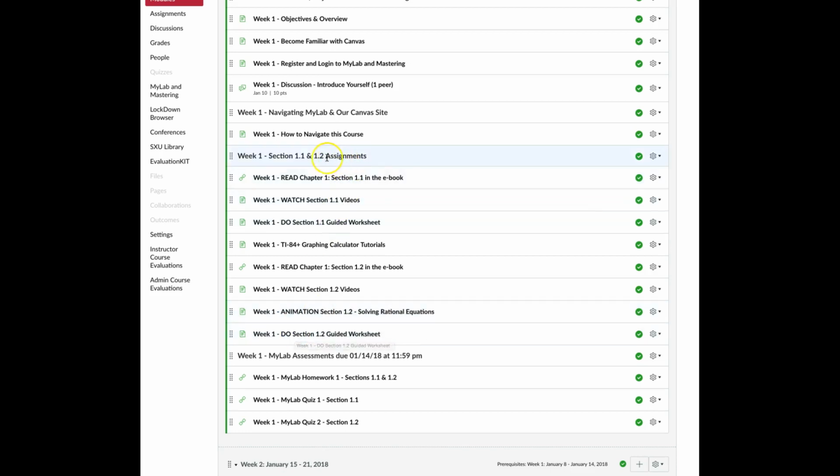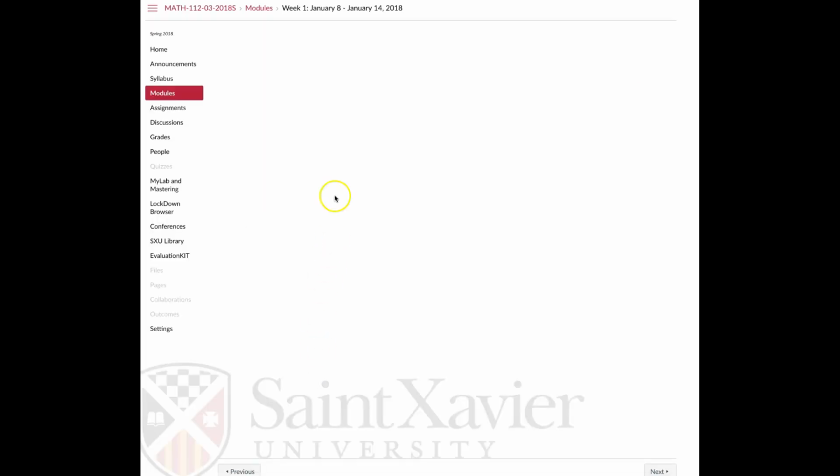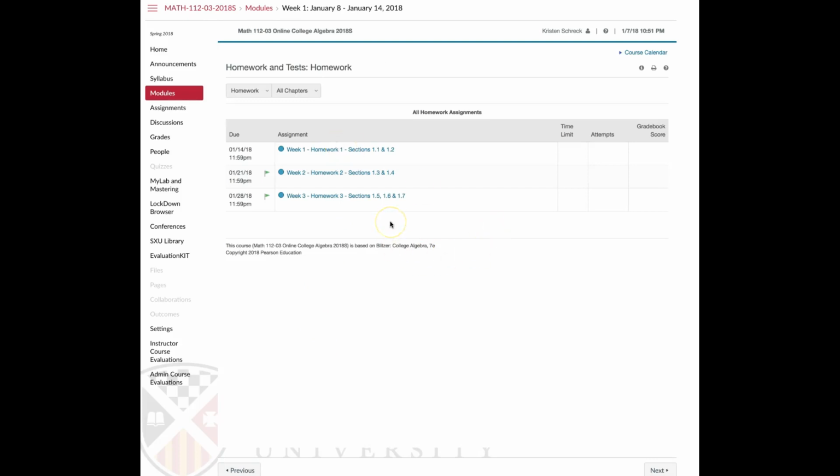worksheet. While you're doing these and working on the guided worksheet, you could be and should be taking a look at the homework, right? So you'll see the assessments now that go along with your readings and the other worksheets that you're doing, and you will just click on this and start homework 1. If you see a flag, that means there's a prerequisite. So for homework 2, which is in week 2, you must complete quiz 2 and quiz 1 and homework 1 in week 1. Right? So you can't move on without completing these.